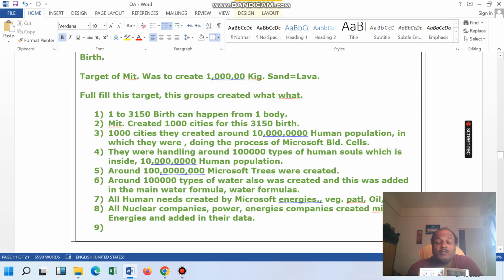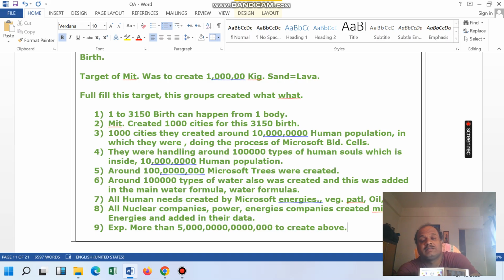The expense is more than this many; this is the minimum expense you can say.